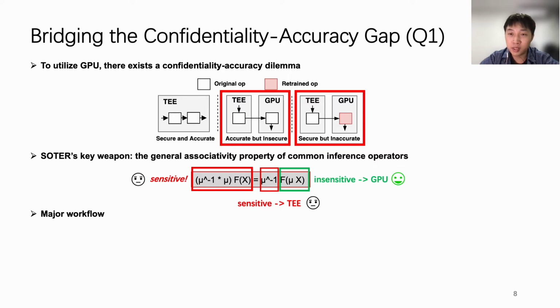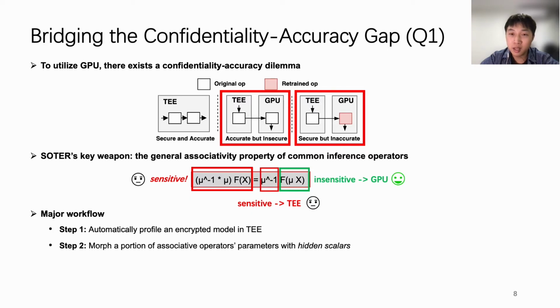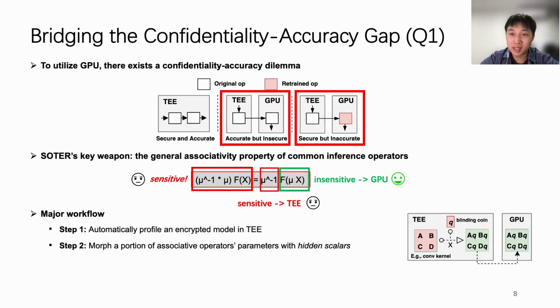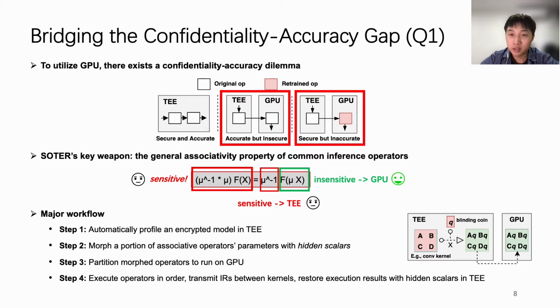Based on this property, SOTER utilizes GPU to accelerate partial heavyweight computation while always keeping GPU operators' parameters secret. The major workflow contains 4 steps. First, SOTER automatically profiles an encrypted model in TE. Then, SOTER morphs a portion of associative operators' parameters with scalars hidden in TE. Next, SOTER partitions these morphed operators to run on a GPU. Last, SOTER executes operators in order, transmits intermediate results between kernels, and finally restores execution results with hidden scalars in